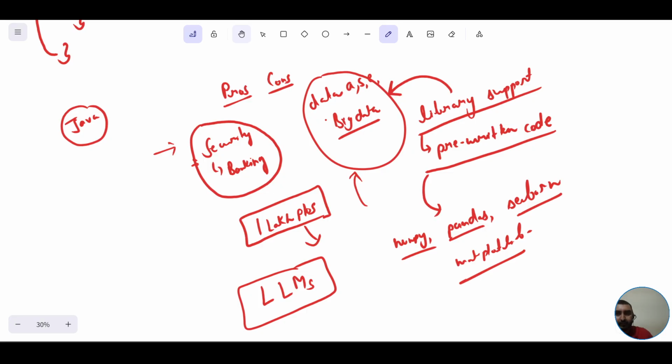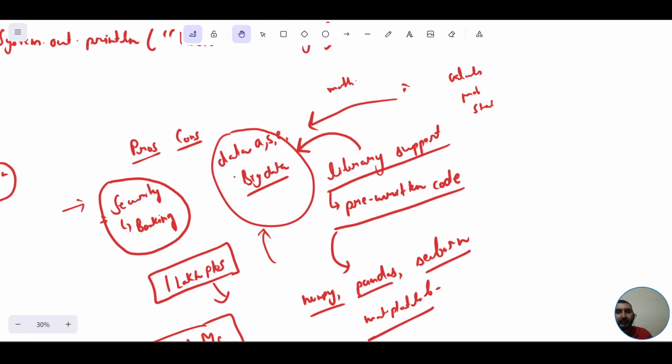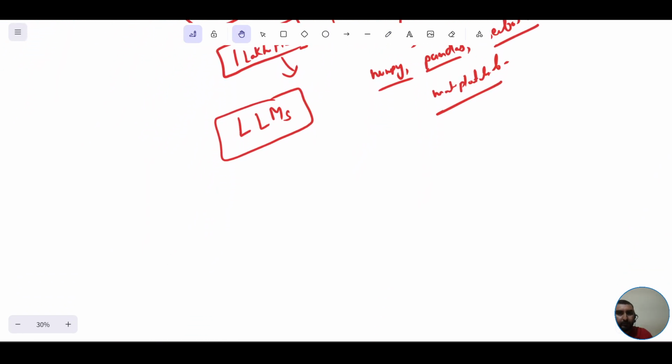Wherever data related things are there, where we require complex mathematical problems, problems related to calculus, probability, statistics, linear algebra, then we would opt for Python and its libraries for the sake of simplicity. For the sake of our easiness, we would go with Python.